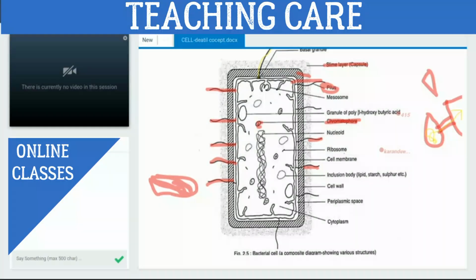And what are the names of these rings? M, S, P, or L? Got it? Yes, sir. Okay. M means membranous, S means supramembranous, P means peptidoglycan, L means lipopolysaccharide. Got it? Yes, sir.